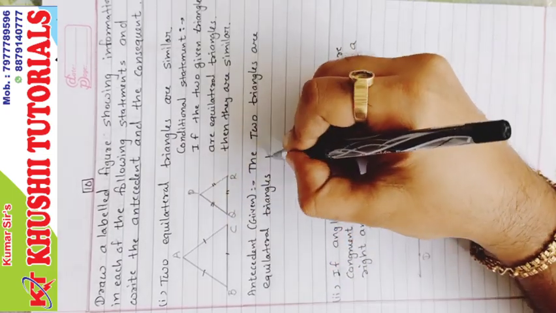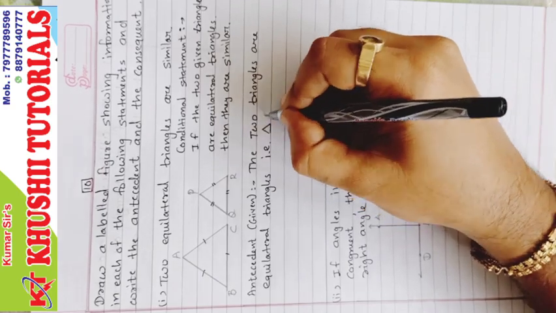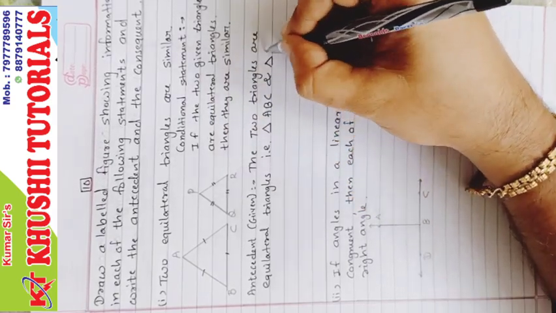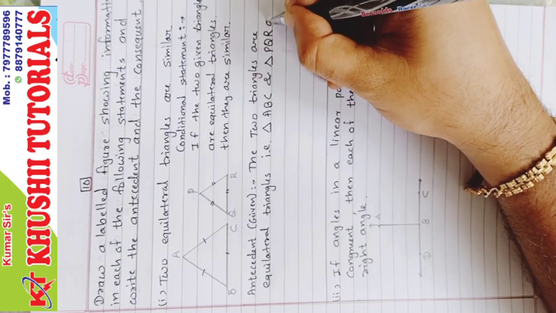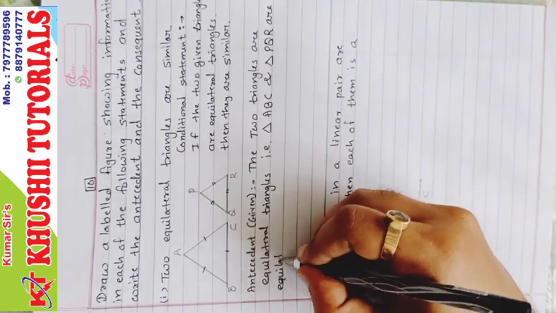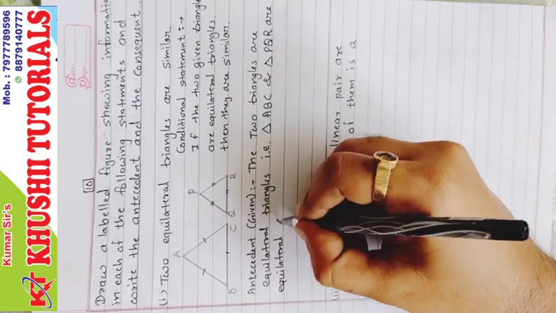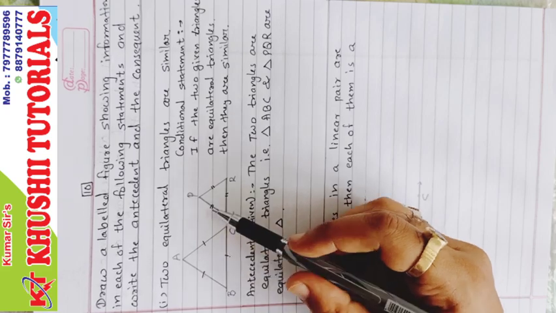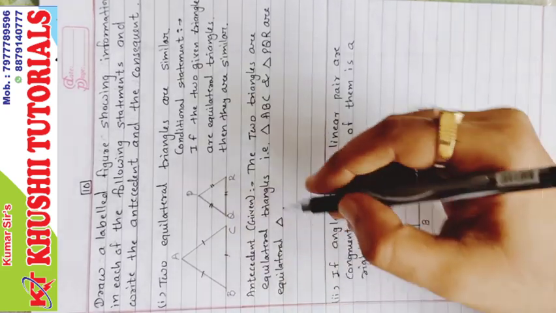Now we'll write names also, that is triangle ABC and triangle PQR are equilateral triangles. Yes, see, they are equilateral triangles. These three sides are equal and other three sides are equal, correct?